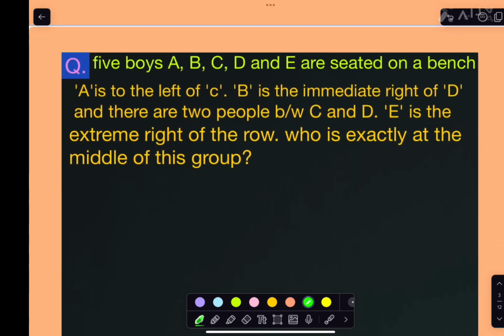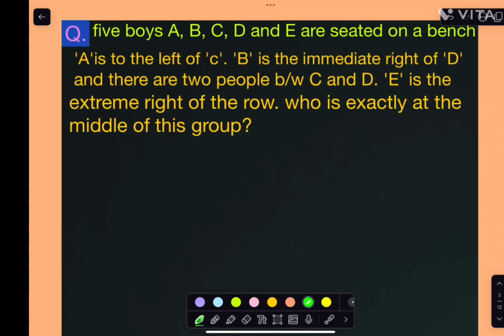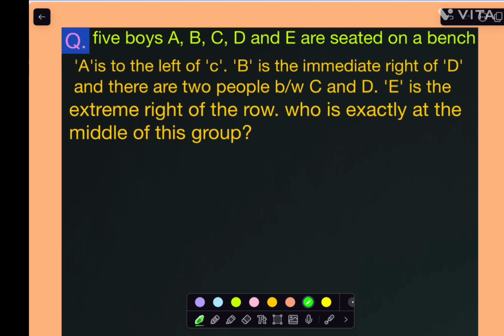Now I'm taking some examples to make this concept clear. First of all, see that let 5 boys A, B, C, D and E be seated on a bench. A is to the left of C, right? So symbolically we can use the symbols. A is to the left of C, I'm writing here left. The gap between A and C is not specified here, right?